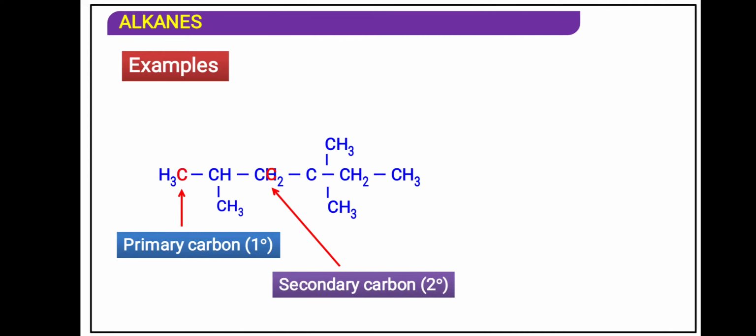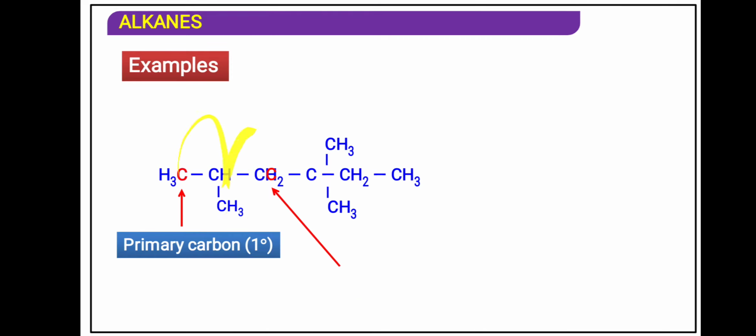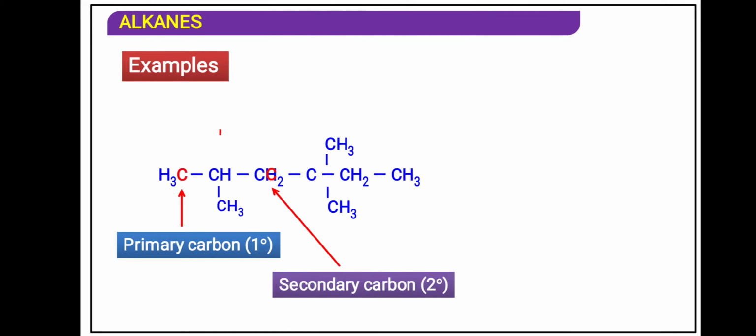Now if I see this carbon atom, this carbon is attached by 3 carbon, you can see. So this is called 3 degree carbon atom. And if I see this carbon atom, this carbon is attached by 4 other carbon, 1, 2, 3 and 4. So this is called a 4 degree, that is quaternary.